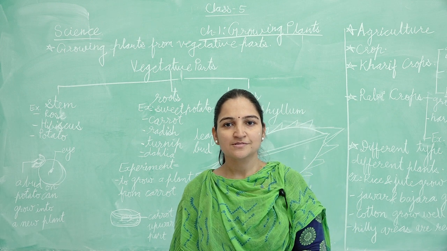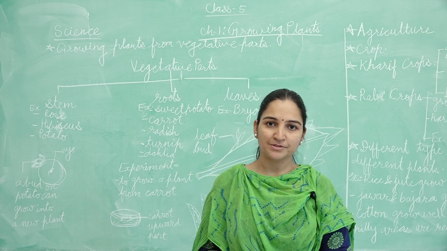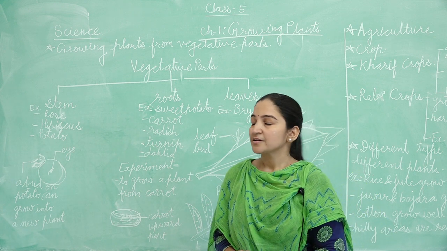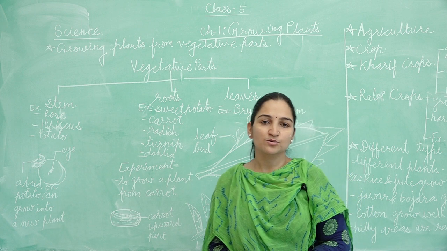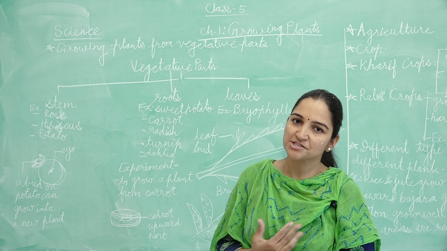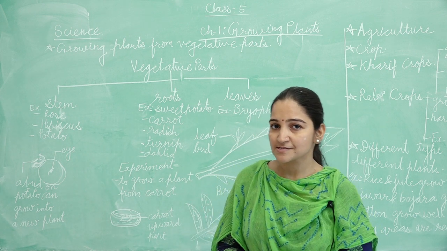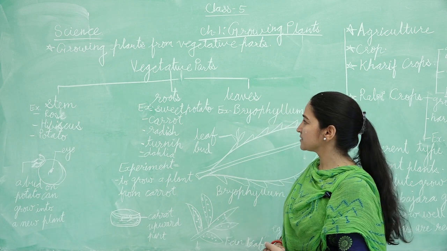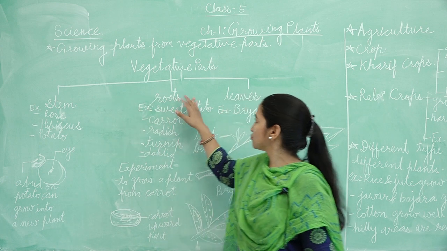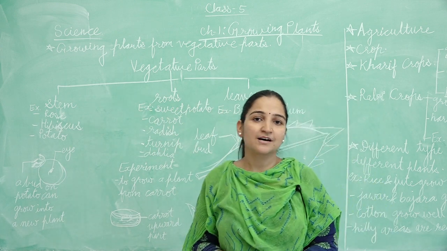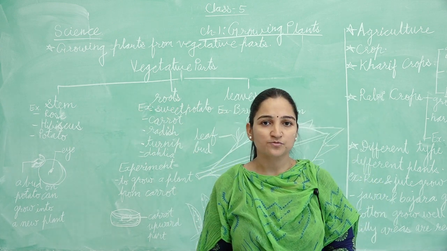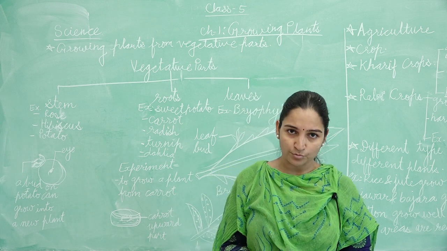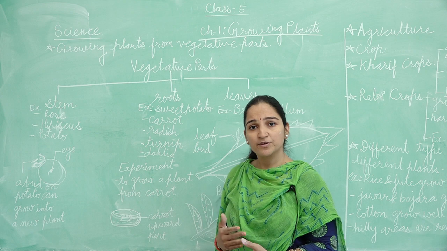Good morning students. Now this is our next topic of chapter number 1, growing plant. As we know, plants are grown by seeds and vegetative parts. We already discussed what the vegetative parts are, but let's discuss once again in detail: stem, root and leaves. These are the vegetative parts of the plants. From these also plants can grow. One by one we can discuss.